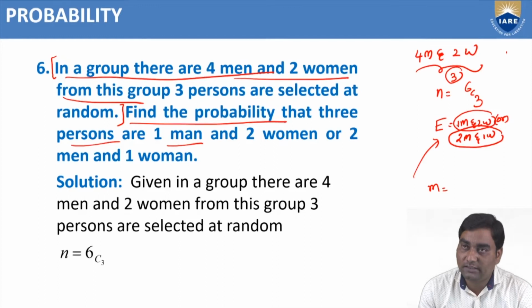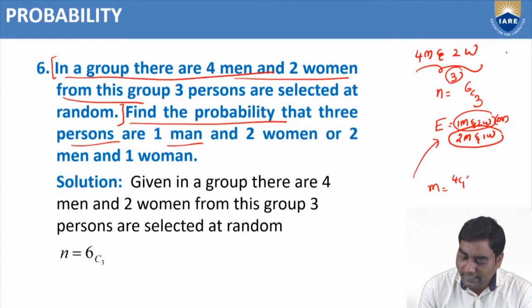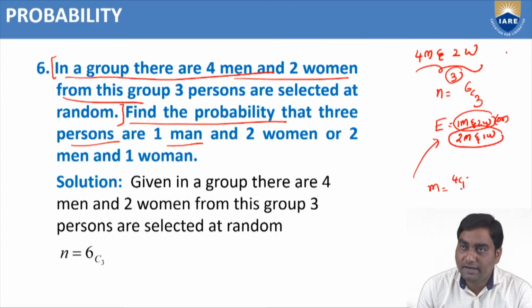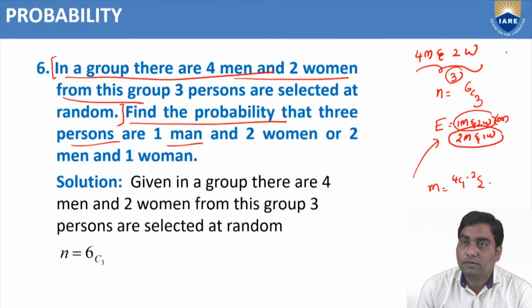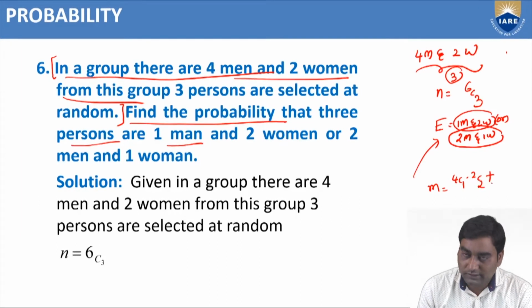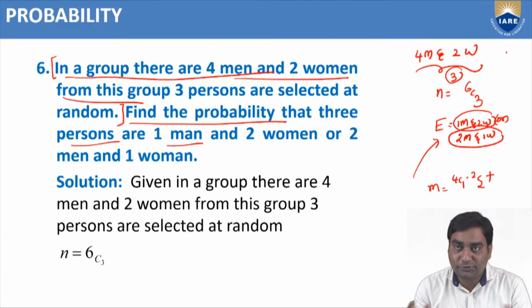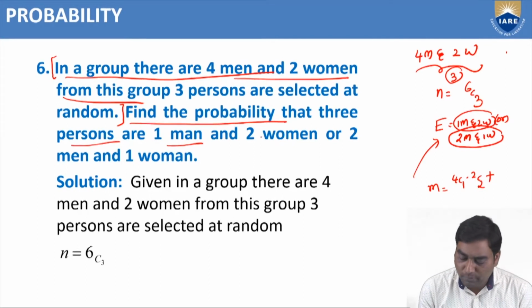1 man we require. Actually, how many men are there? 4. From 4, how do you choose 1? 4C1. And 2 women required. 1 man completed, 2 women required. 2 required from 2, 2C2. 4C1 into 2C2. Or that 3 persons may be, 2 options are given. 1 man and 2 women case over.